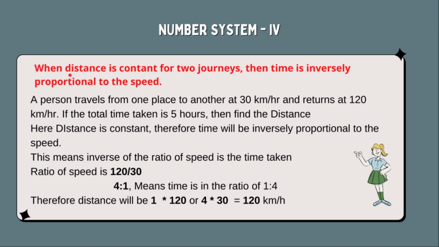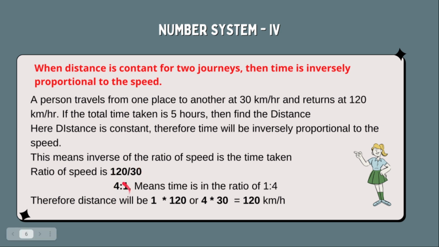And what is the statement? When distance is constant for two journeys, then time is inversely proportional to the speed. If the total time taken is 5 hours, then find the distance. What is given? That distance is constant. Therefore, the time will be inversely proportional to the speed. Right? Now, what is speed? Speed is 120 km per hour for return and 30 km per hour for going to the place. Now, the ratio will be 120 by 30.